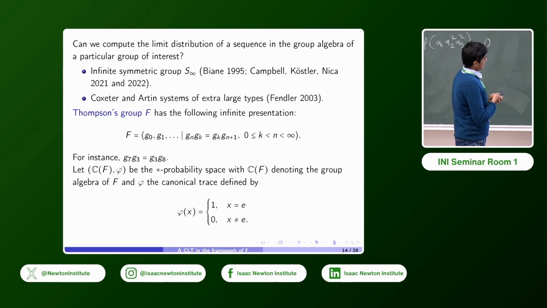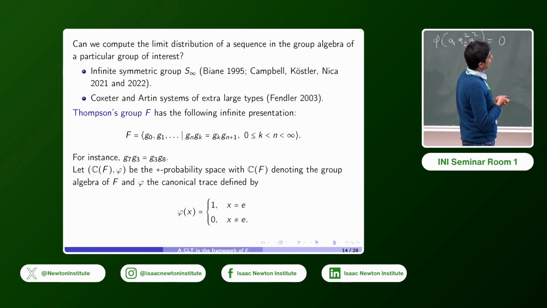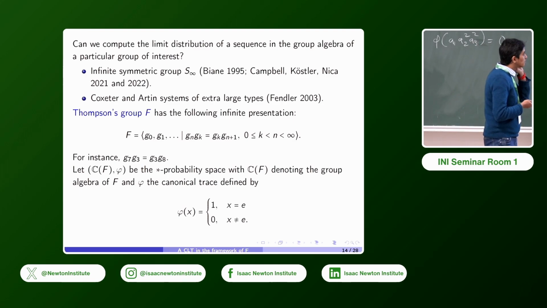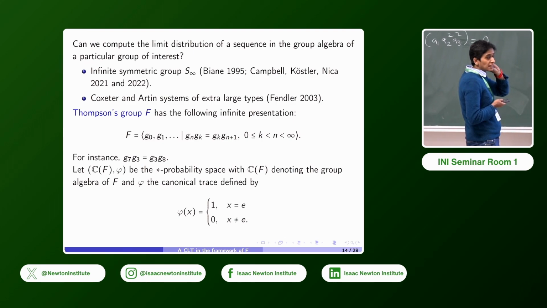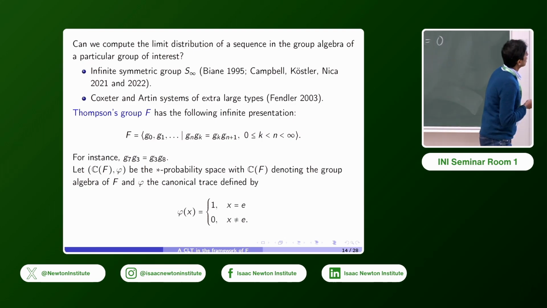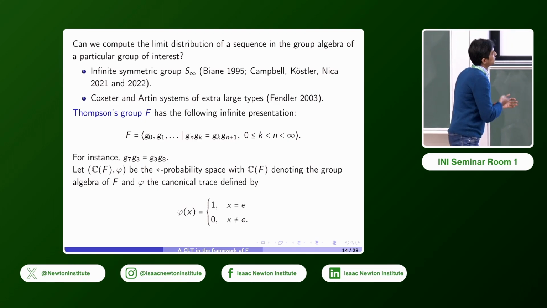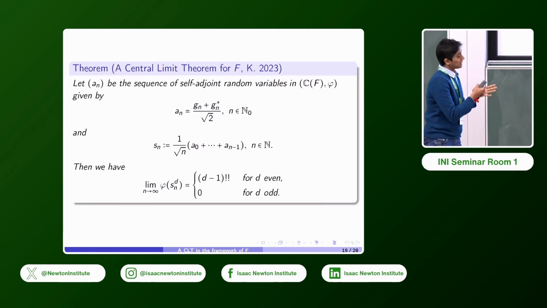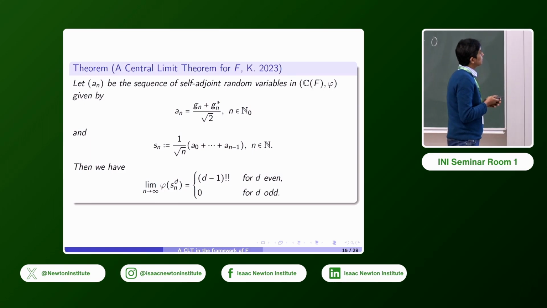Okay, so we're going to work in the context of the group algebra of F. So CF and phi is our star probability space. CF is the group algebra, and phi is the canonical trace, defined on elements of F by phi of x equal to 1 if x is the identity and 0 otherwise. And it turns out that in this star probability space, if we look at a sequence of elements that come from the generators of F, we do in fact have a central limit theorem.